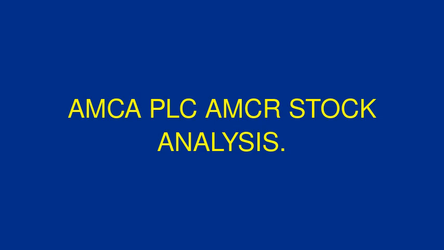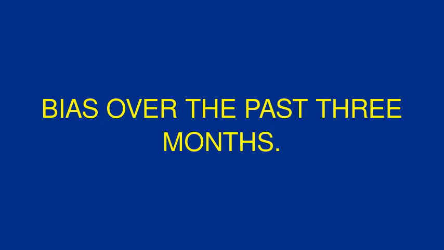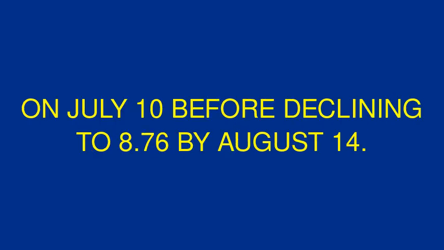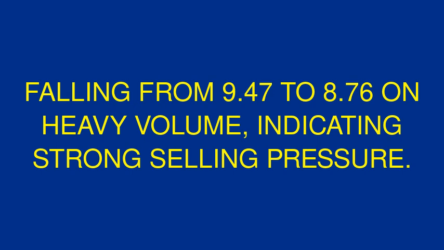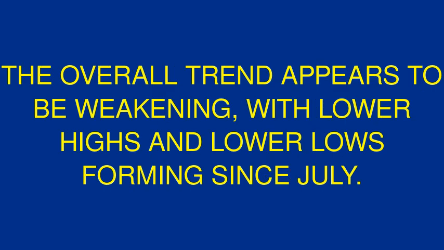Amcor plc AMCR stock analysis. AMCR has shown moderate volatility with a general downward bias over the past 3 months. Starting at 9.44 on May 16, it reached a high of 10.00 on July 10 before declining to 8.76 by August 14. The stock experienced a sharp drop on August 14, falling from 9.47 to 8.76 on heavy volume, indicating strong selling pressure. The overall trend appears to be weakening, with lower highs and lower lows forming since July.